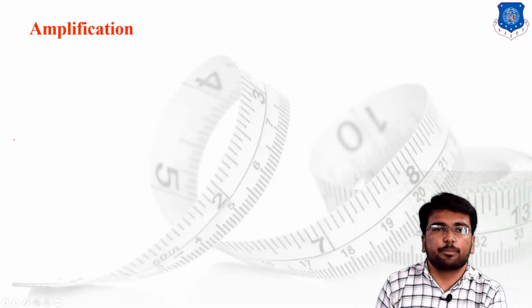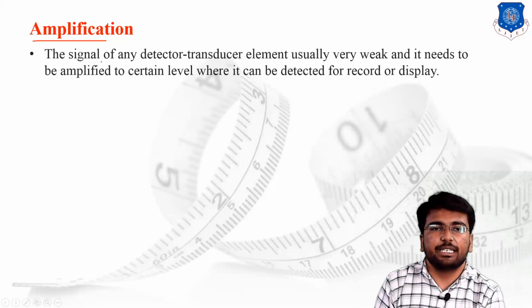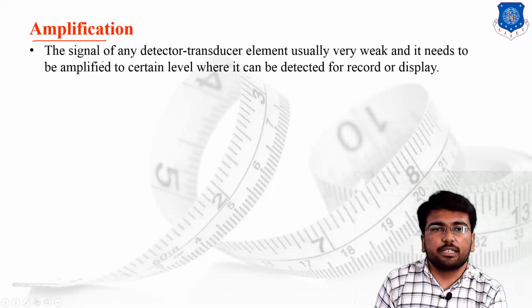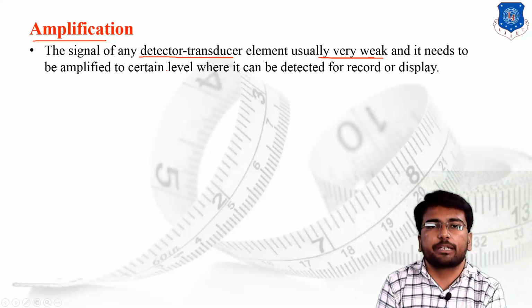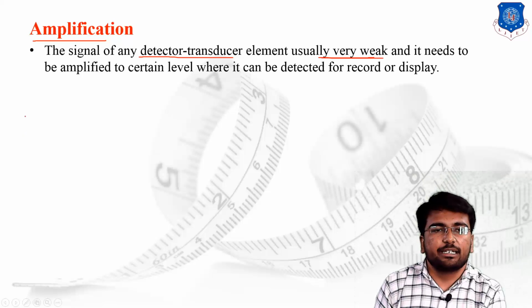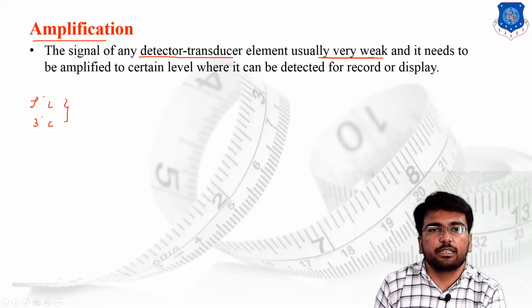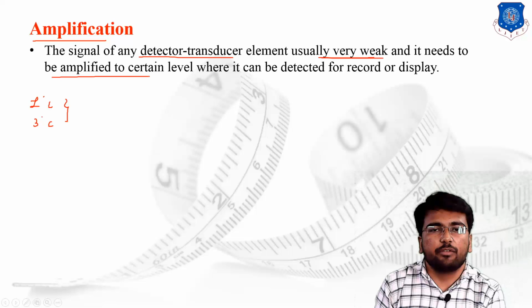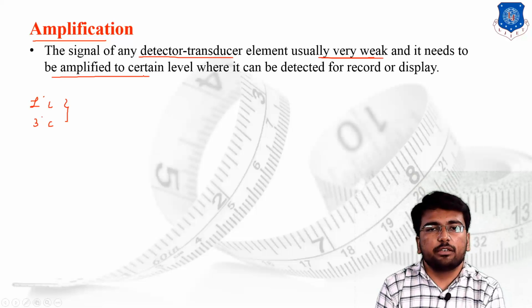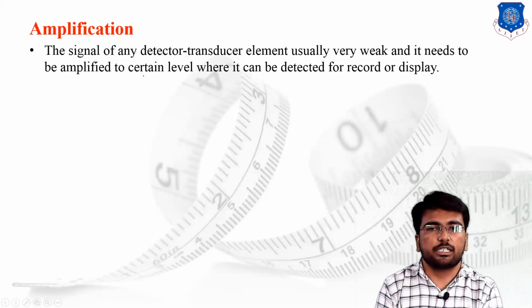Let us start with the basic concept of amplification. As the name suggests, amplification. The signal of any detector or transducer element is usually weak in nature. Suppose the temperature measured by the thermometer changes by a very minute amount, let's say only 1 degree Celsius, or only 3 degrees Celsius, which is a very small change in the physical system. Then the signal generated due to such a change is very weak, so it needs to be amplified to a certain level where it is useful for detection or recording on the display.